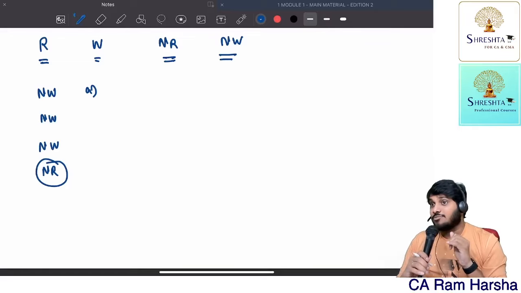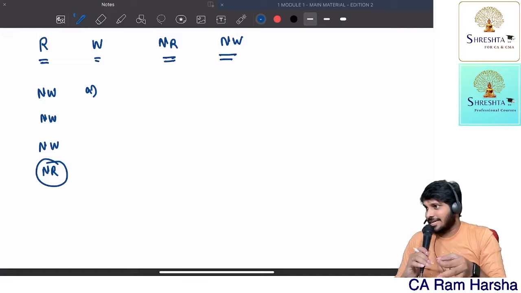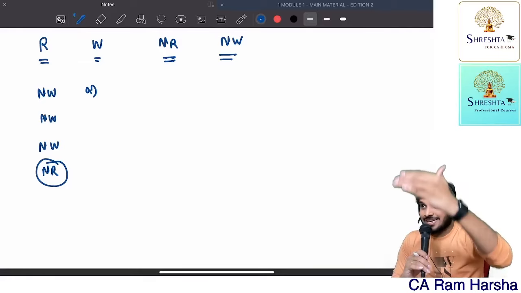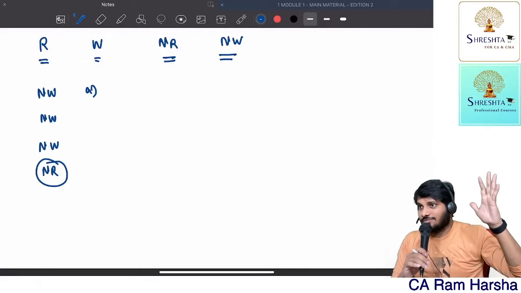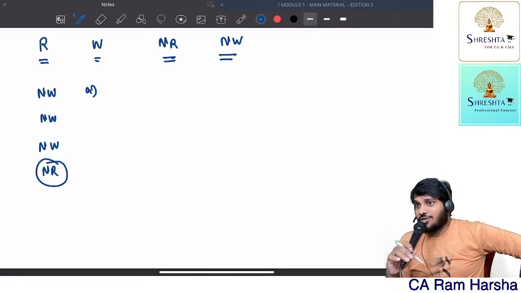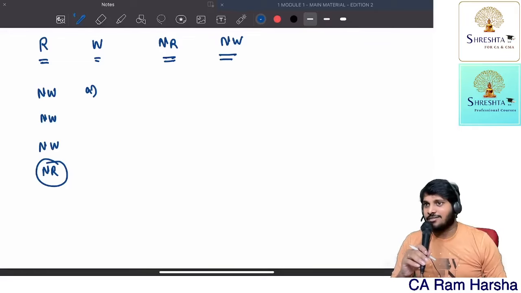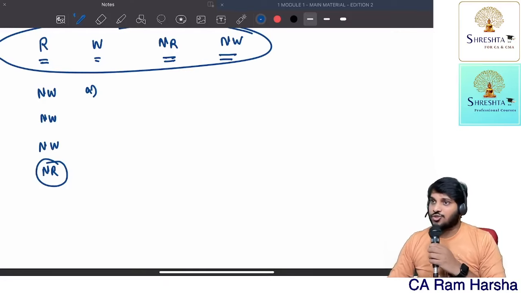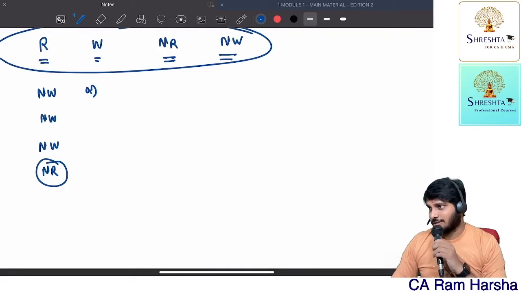Able to understand? Sometimes they will give you not right answers or not wrong answers. One right answer they will give you, that you need to pick out. Or they'll give you 3 right answers and 1 wrong answer. Or they'll give you 3 not wrong answers and 1 wrong answer. Anyway, we will do this exercise in the MCQ sessions. In the MCQ sessions, I will show you how many tricky MCQs you will find. Very tricky. Only if you understand the logic behind the MCQ can you solve it. It's not how many you solve, it's with what quality you are solving. That is important. Clear?